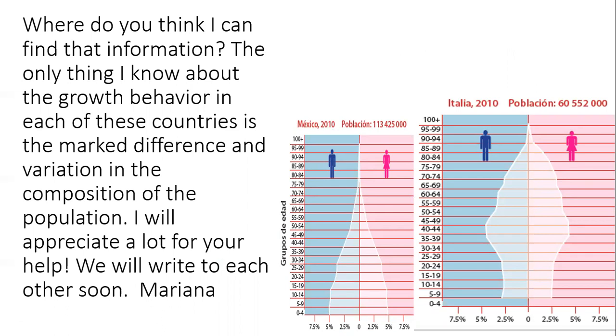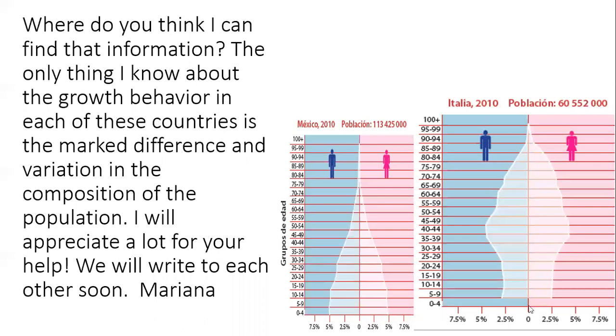And as you can see here, it is showing the age groups in Mexico and Italy. This data is from 2010. As you can see here, the most numerous age group in Mexico is from 0 to 4 years old, which in both genders is about 5% each.